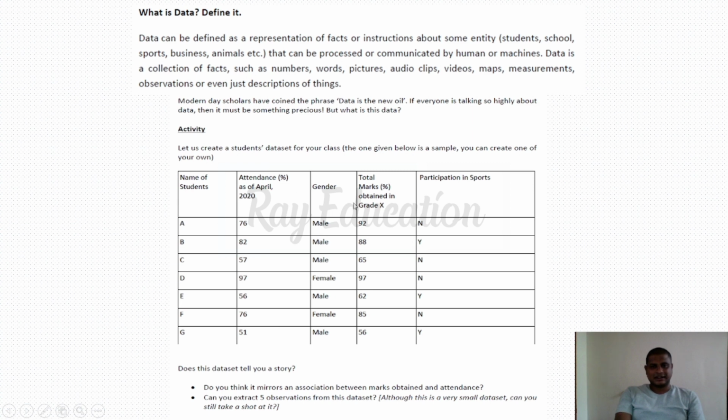Yes, here's the data. Here they just gave an activity. This data is a student data set. Here you see the name of the students, attendance, gender, total marks, and participation in sports. All the things have been given here. This is a simple data set. According to the data set, we are going to predict some machine learning things. That is known as the data. So data is nothing but anything in a real-world entity.